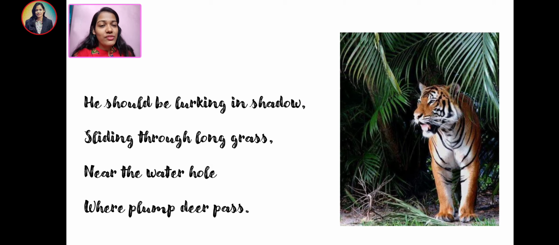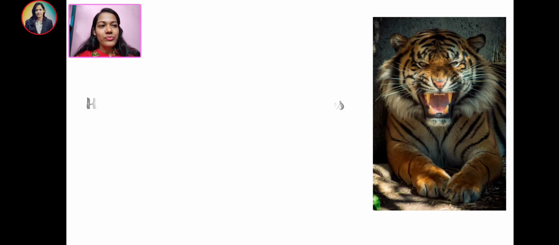That's what the poet is trying to convey in the second paragraph: he should be hiding, sliding through the long grass and waiting there still. Why? Because all the healthy deer coming near the water hole to drink water, he could attack them when it is the correct time.